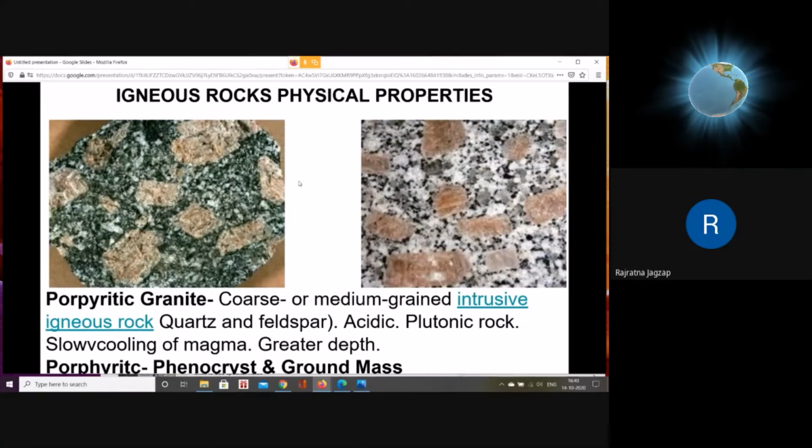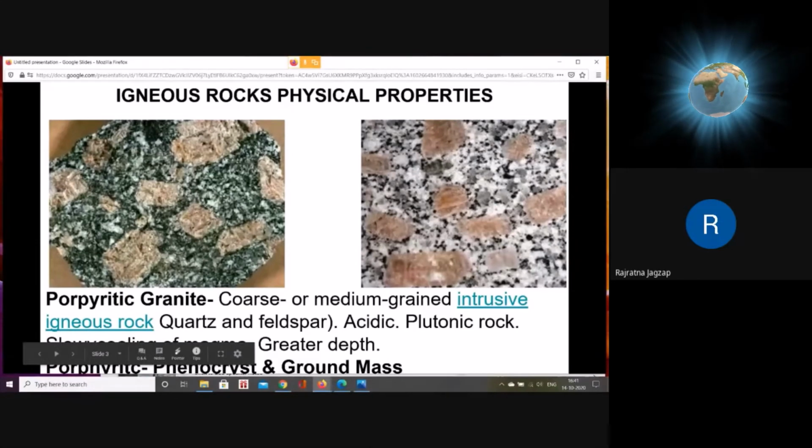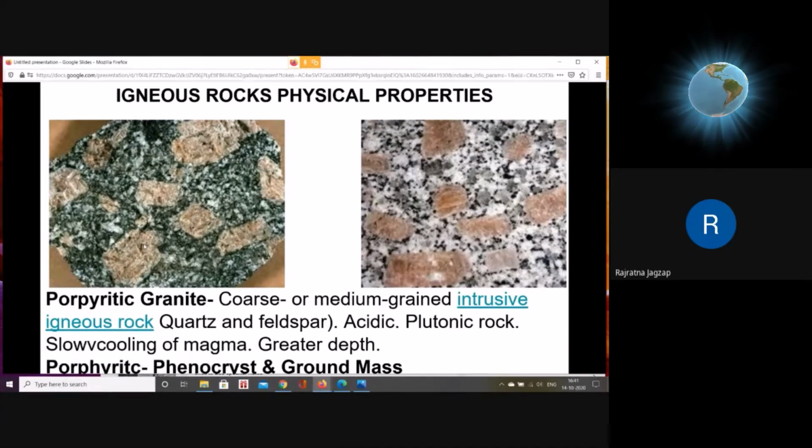There are three varieties of granite we are studying. This is the second variety of granite, which is porphyritic. You might have seen a similar photograph in the previous slide when we were understanding the inequigranular texture. We studied it there to understand porphyritic texture. In the same way, we are studying the same granite as a variety of granite, and we are naming it porphyritic granite because this granite shows porphyritic texture. So the same photograph can be referred to for studying porphyritic texture, and also for porphyritic granite.